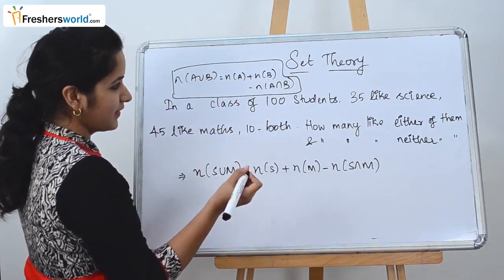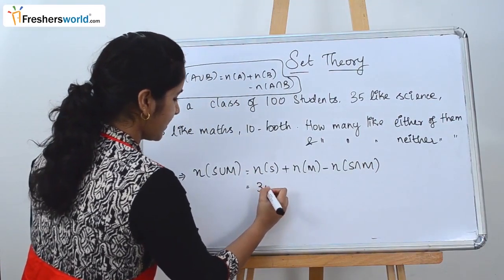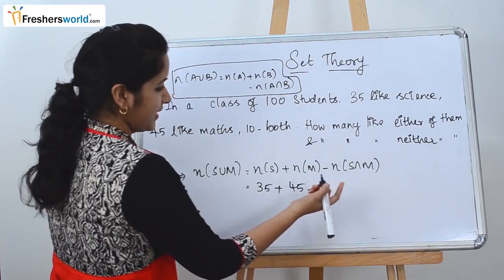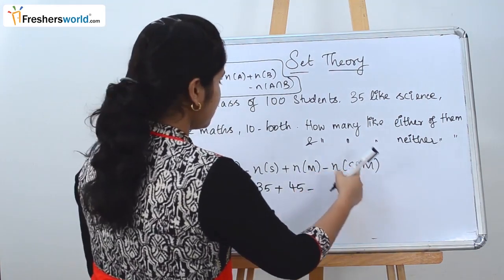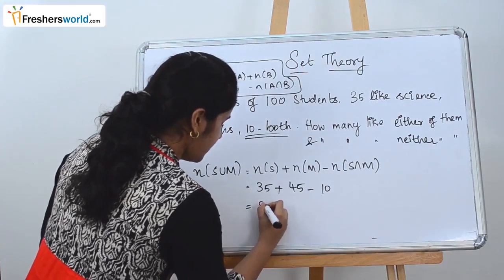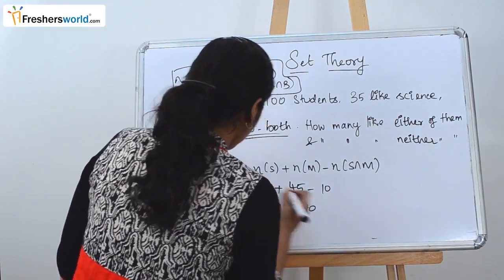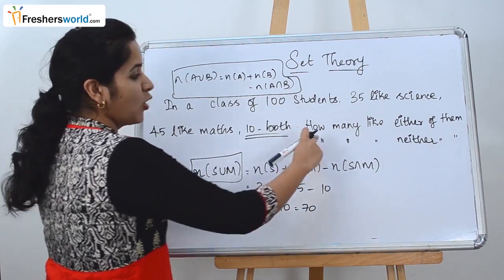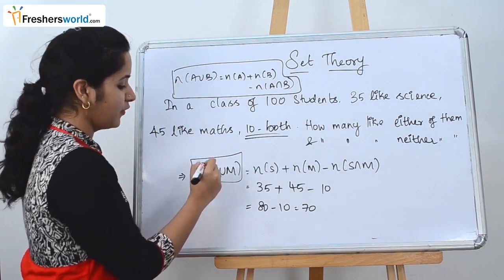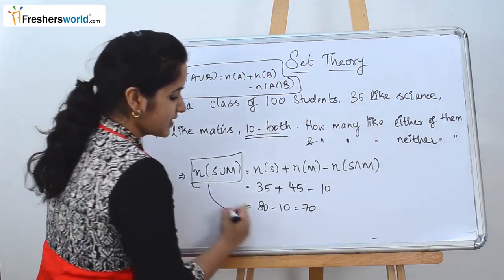So the values they have given: 35 students like science plus the number of students who like maths is 45, minus n of the intersection, which is both, 10. So 80 minus 10 is 70. This is nothing but how many like either of them, either science or maths, n of S union M, which is 70.